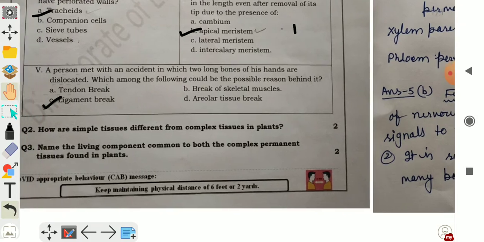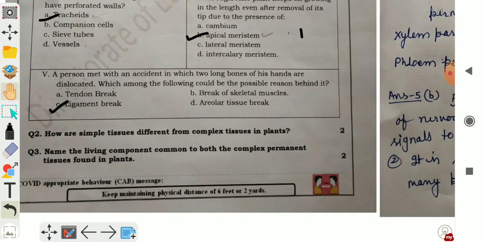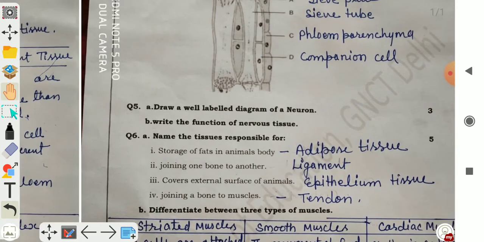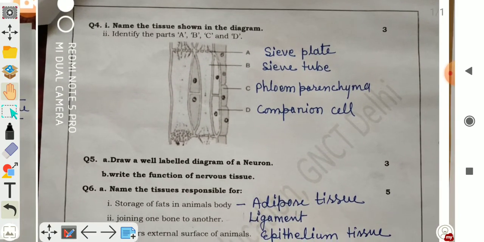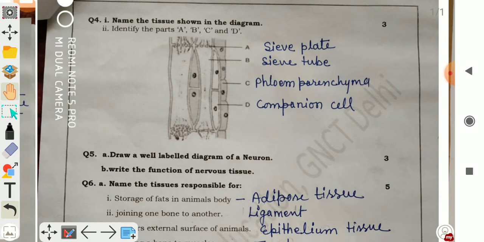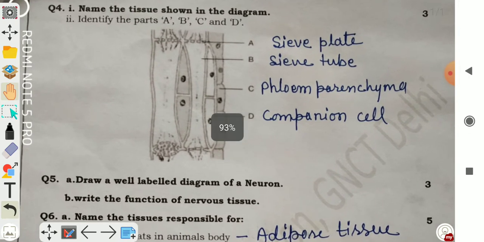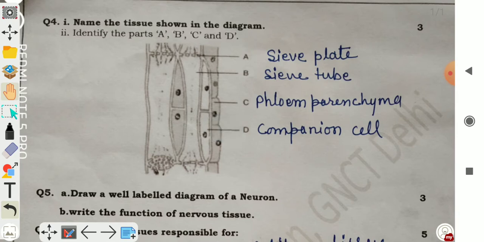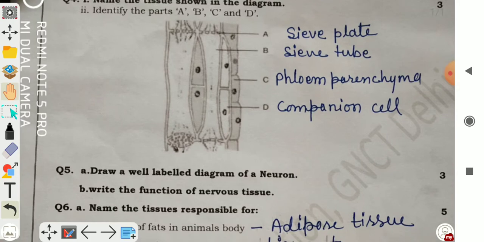Your next question, question number 4. Name the tissue shown in the diagram. You are given a diagram and you have to point A, B, C, D, and write the names of A, B, C, D. So this is the diagram of phloem. A, sieve plate. B, sieve tube. And C, phloem parenchyma, and D is companion cell. So this is the diagram of phloem. You have to write the names of the parts of phloem.